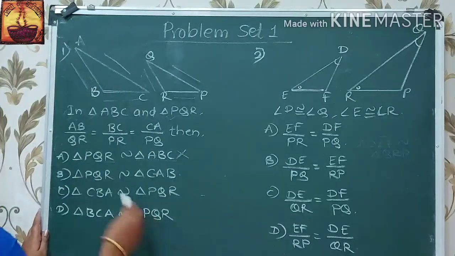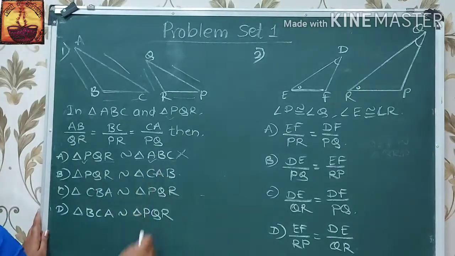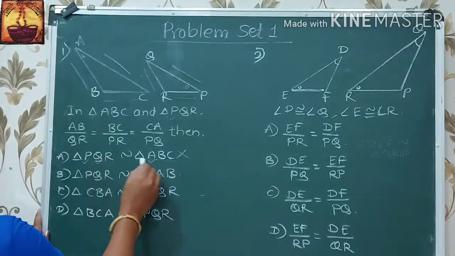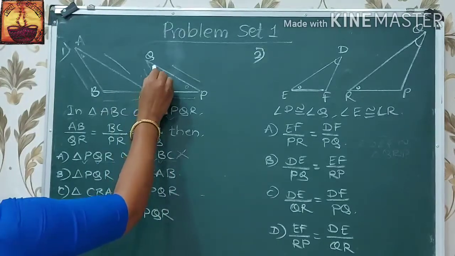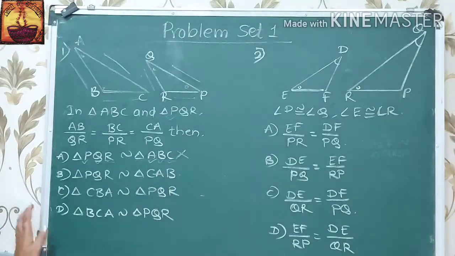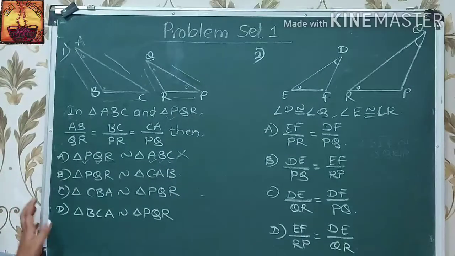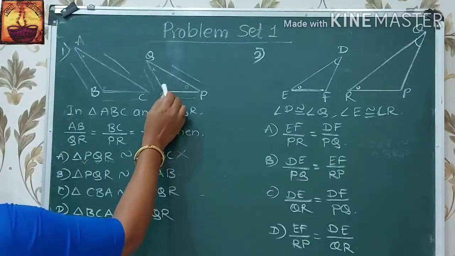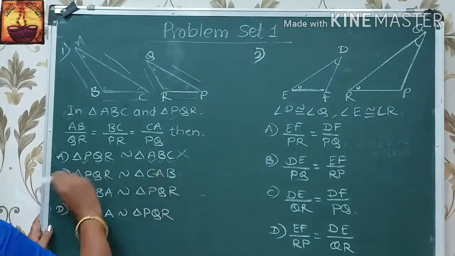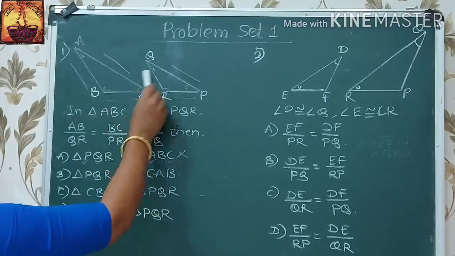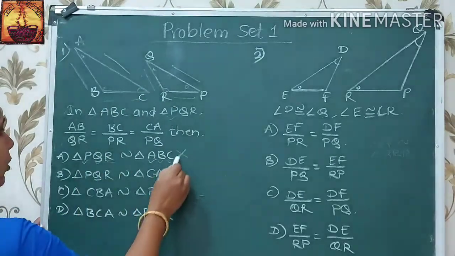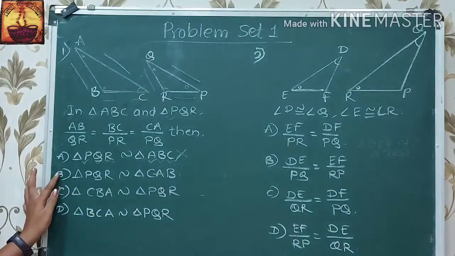It means that here angle P is congruent to angle A, Q is congruent to B, and R is congruent to C. Here angle Q and B are not congruent angles, therefore we say that it is a wrong pair. Then second,